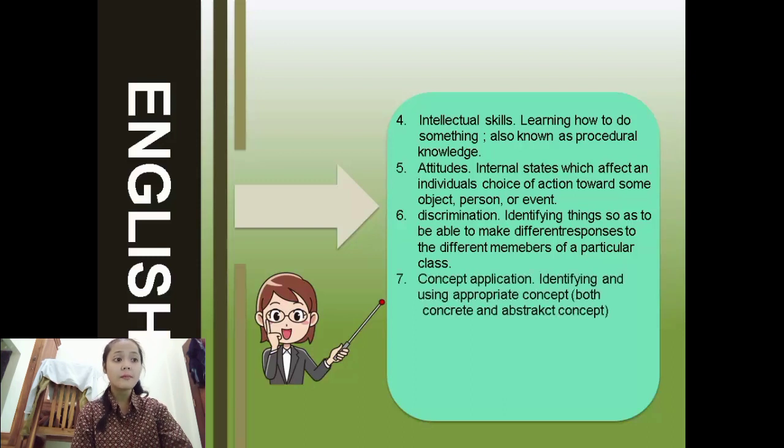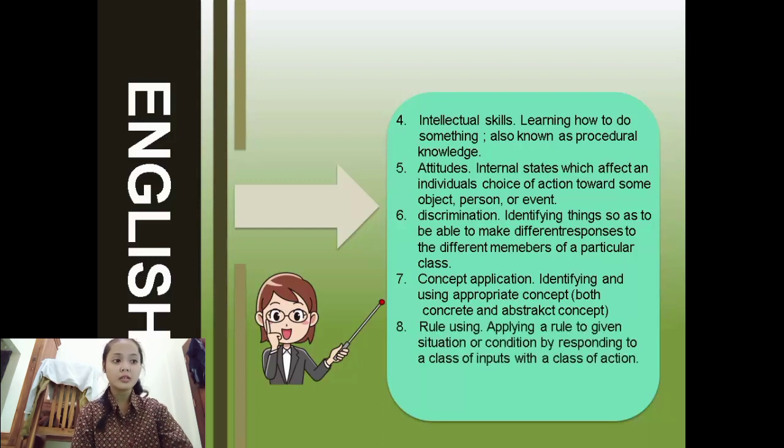Sixth, discrimination. Identifying things so as to be able to make different responses to the different members of a particular class. Seventh, concept application. Identifying and using appropriate concepts, both concrete and abstract. Eighth, rule using. Applying a rule to a given situation or condition by responding to a class of inputs with a class of action. Ninth, problem solving. Combining lower level rules to solve challenging problems.